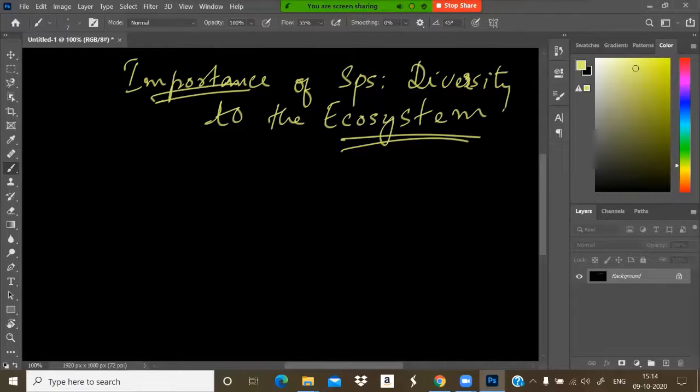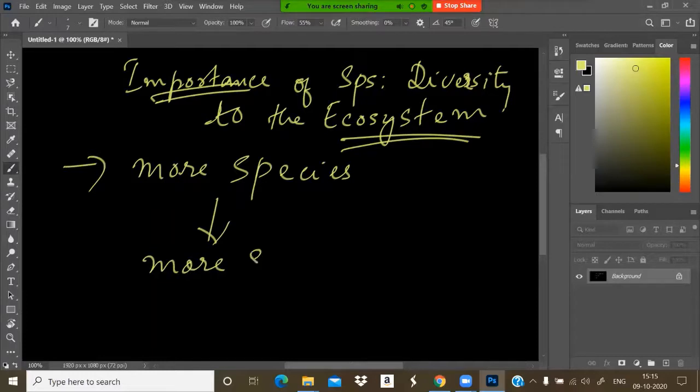According to many ecologists, if there are more species in a community, the community will be more stable. More species, more stable community.